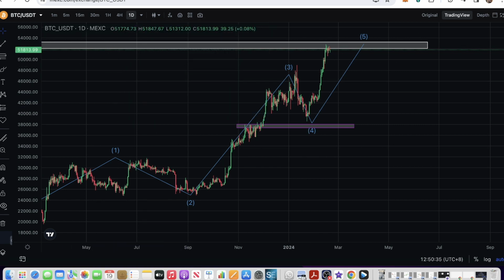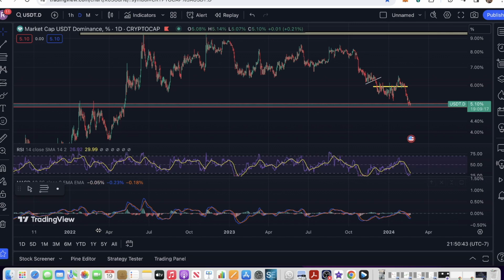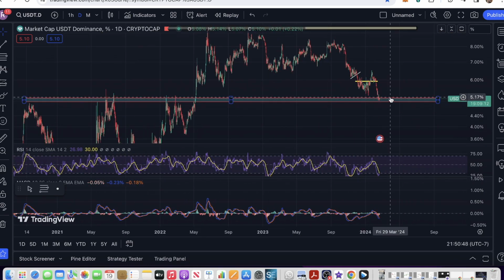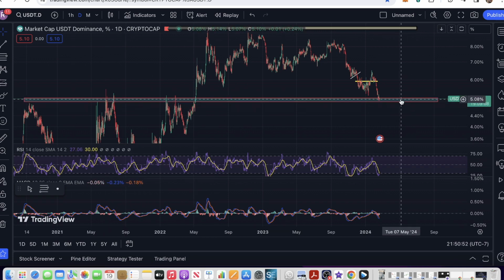So this is Elliott wave theory, and this is the dumb money I'm showing you. And USDT dominance, we're going to check one more time. We are still around the same area where we will see a lot of support for USDT dominance, and I am expecting Bitcoin to start crashing once USDT dominance keeps going up.